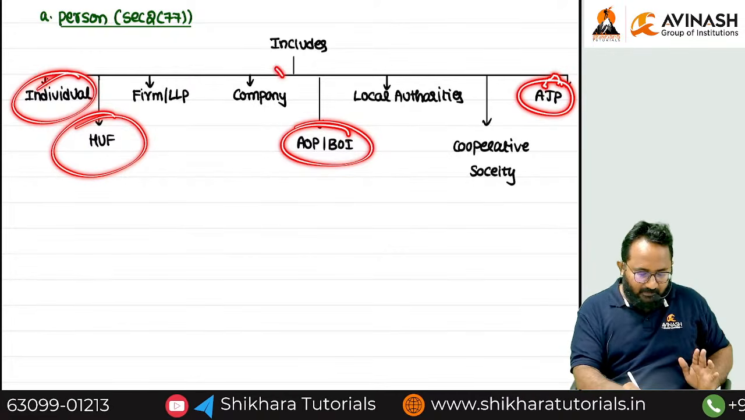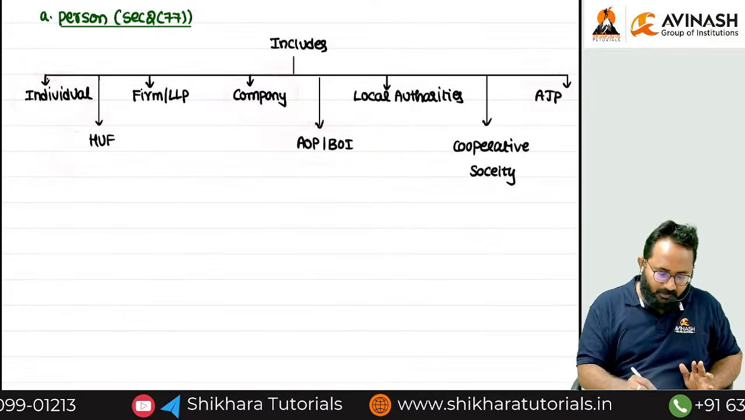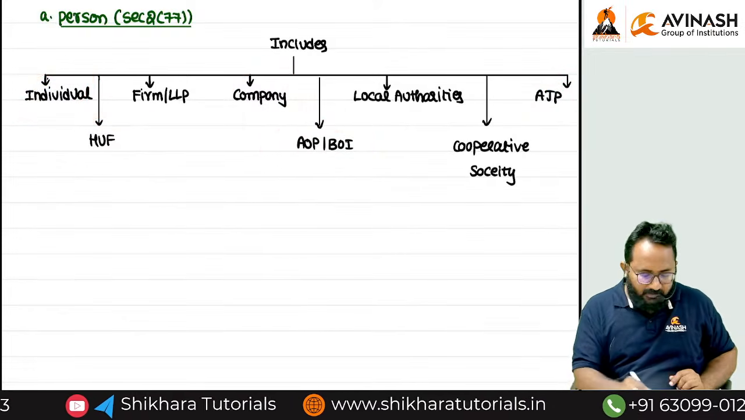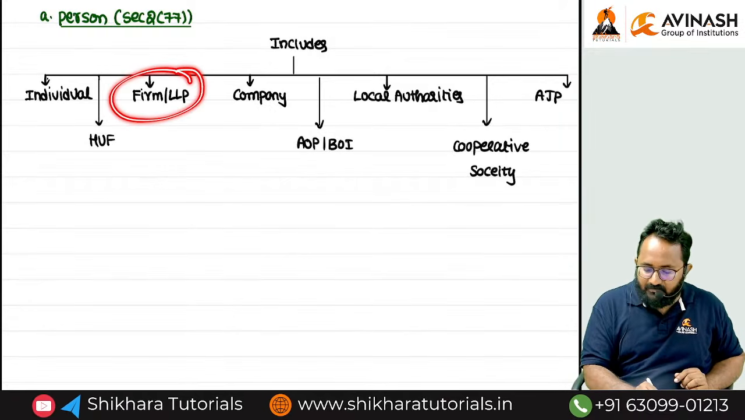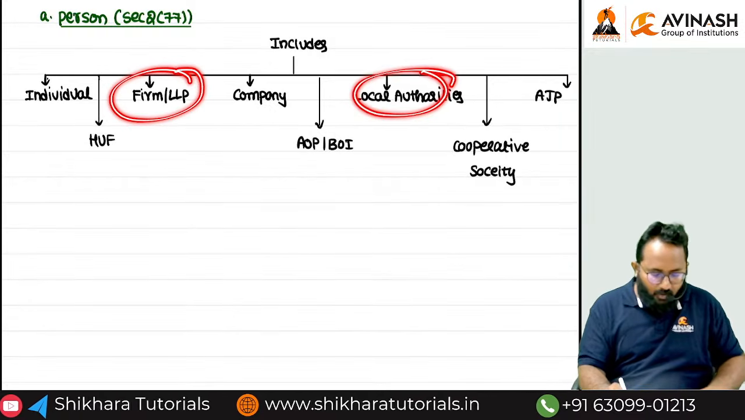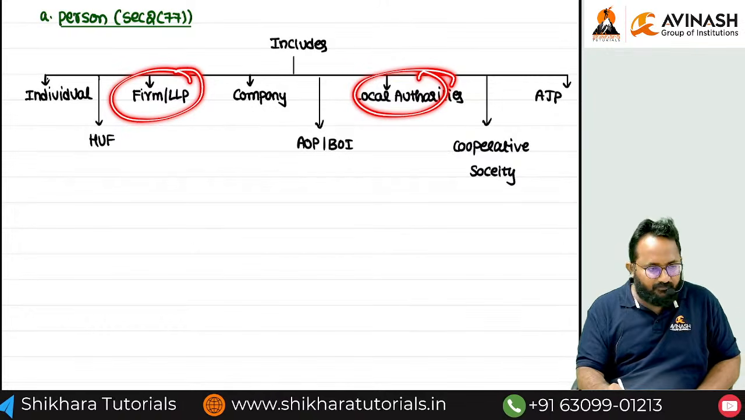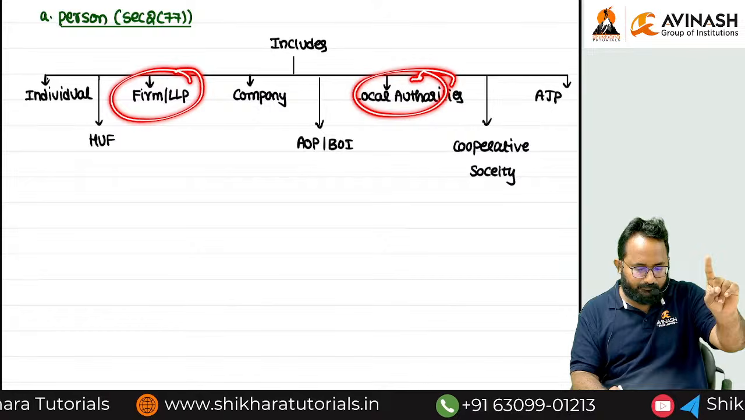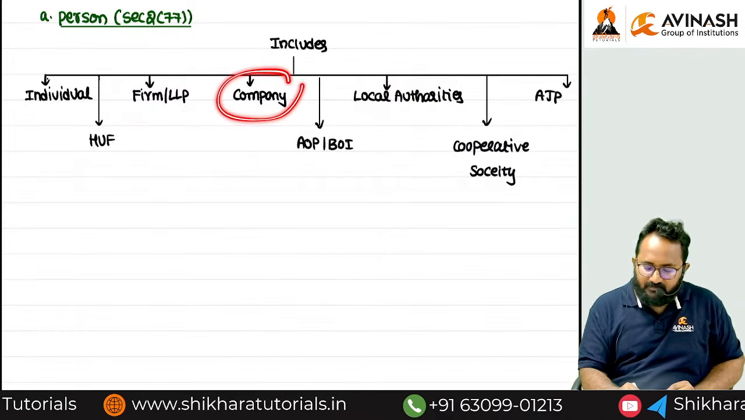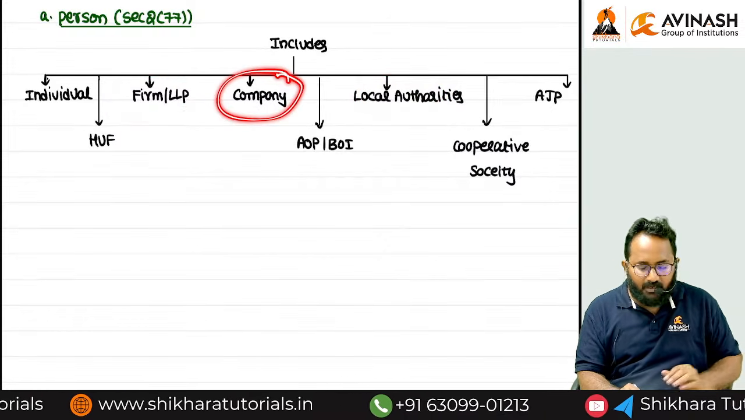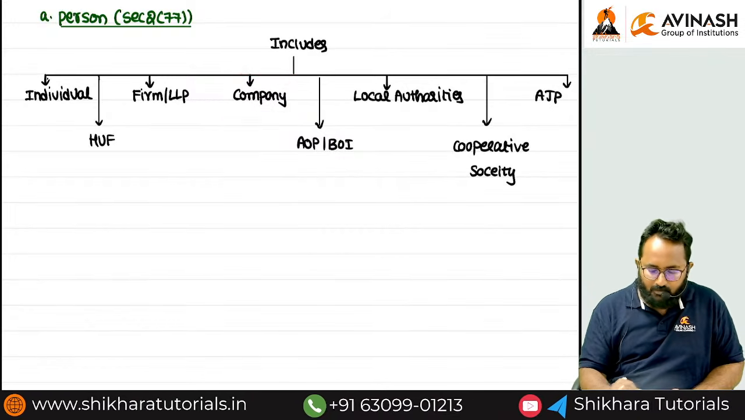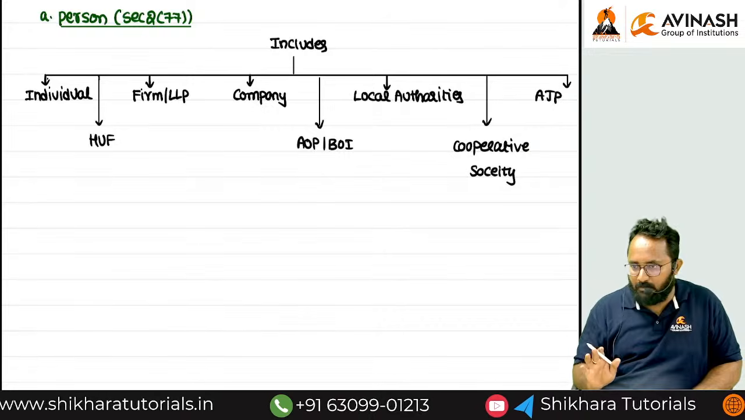After completion of this, we discussed the individual, HUF, AOP, BOI, AJP. After that, we discussed the partnership firm, LLP, local authority. Only one regime. Next, domestic company we discussed. Foreign company also we discussed. Next one, cooperative society. All are covered, right?